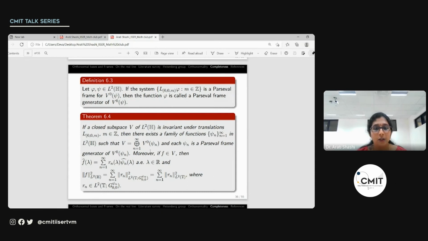So for any f in V, we can write out this expression for its Fourier transform. It's given in terms of these functions Rn, where each Rn is linked with the principal shift invariant space generated by psi n. And of course, the Fourier transform of psi n will also appear in this expression. And we also have the expression for the norm of f given in terms of the norm of these Rn's, which is in L2 of T with weight G psi n 00. Further, since these translates are a Parseval frame here, G psi n 00 will be 1, and so we can even rewrite it in this form.